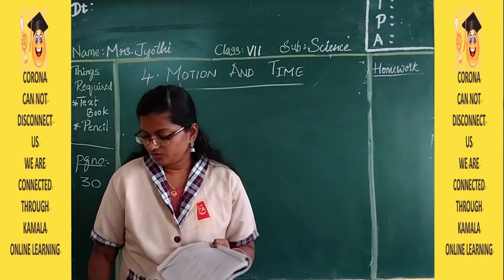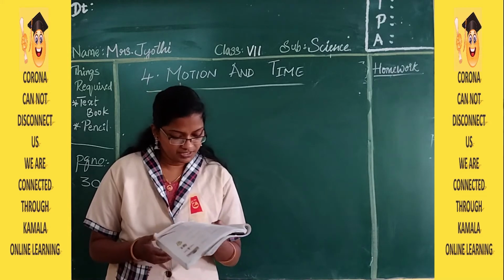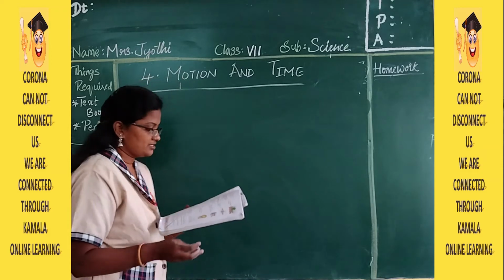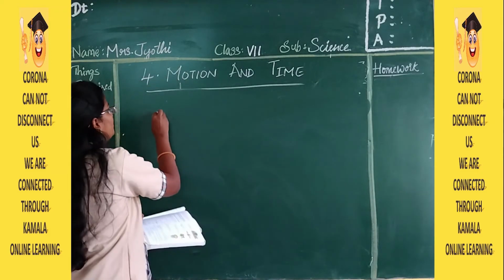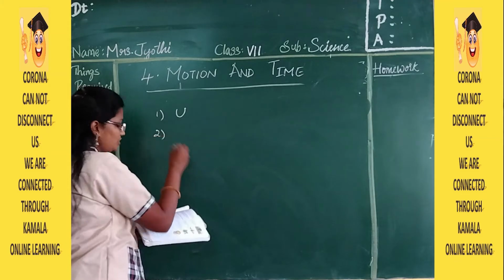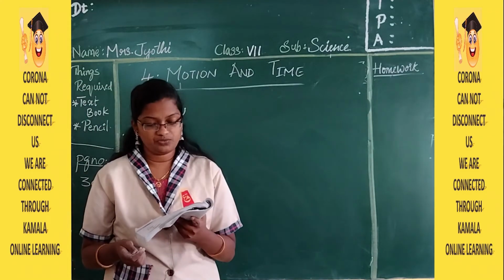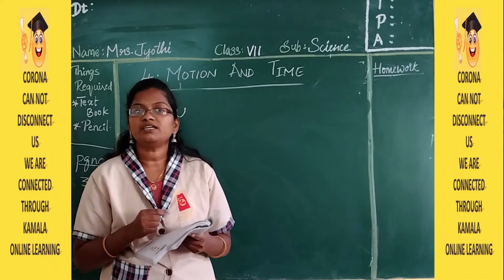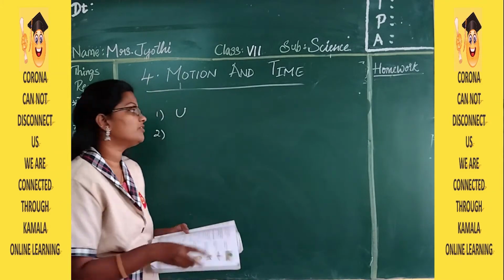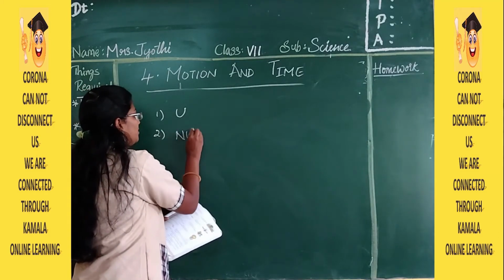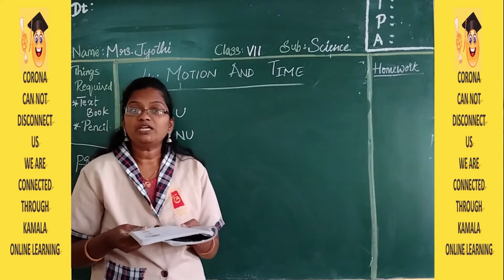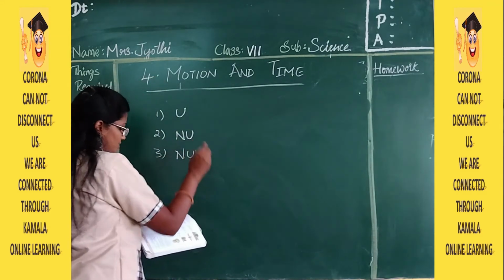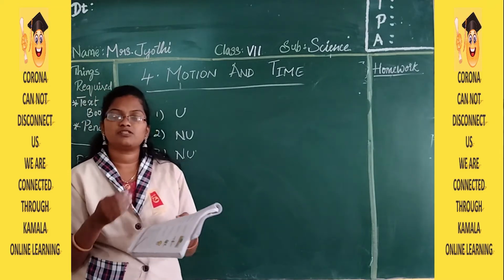Identify uniform and non-uniform motion. So here there are some movements. I am reading the first one: movements of hands of a clock. Yes, it is uniform. If it is uniform, you should write U. If it is non-uniform, then you should write NU. A boy cycling in a crowded place. There also the movement will be uneven. So NU. Movement of a house plant. It is also NU. Sometimes it moves very fast and sometimes it's slow.